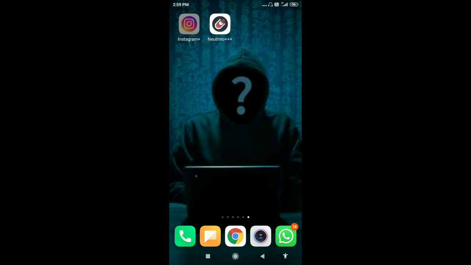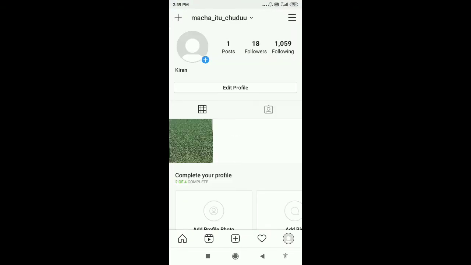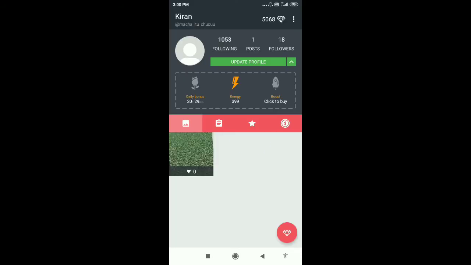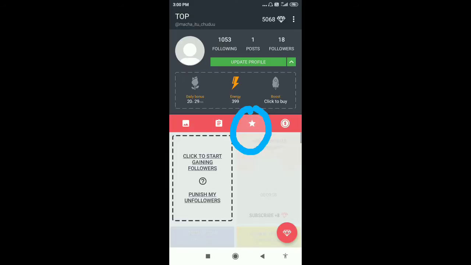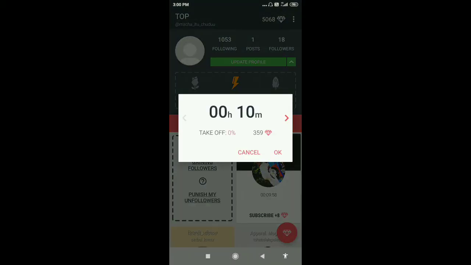So you can see my Instagram followers. See, I have only 18 followers. Sorry, this is my fake account actually. So I have only 18 followers here, and you can see my following, it's 1059. See, I don't have any notifications right now. Click on this star button. Here you should click to start gaining followers, then okay.